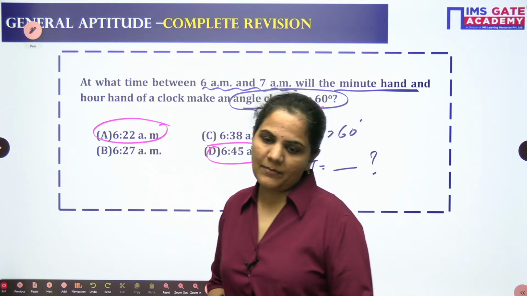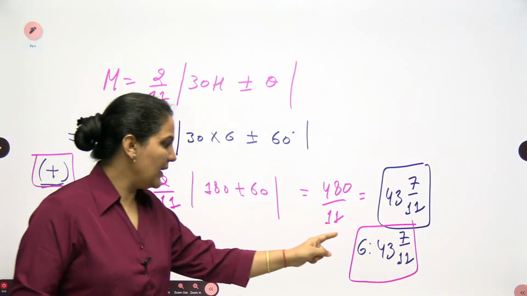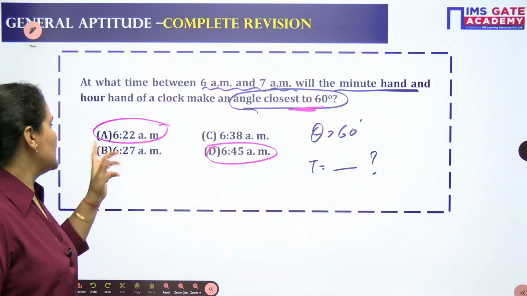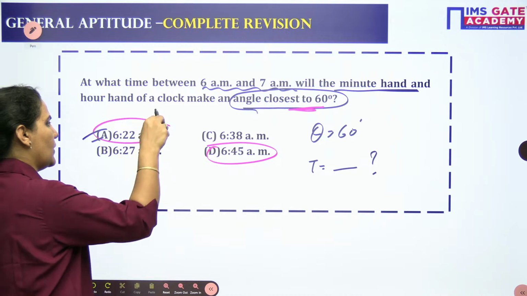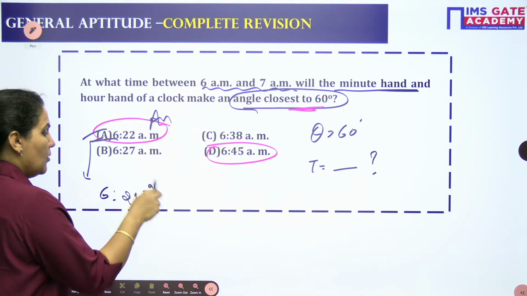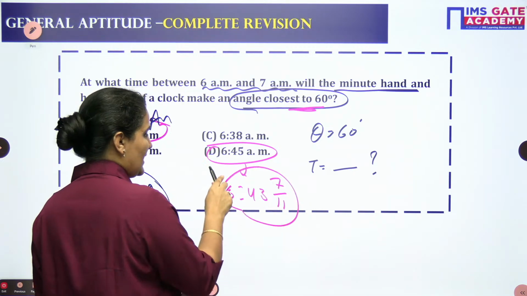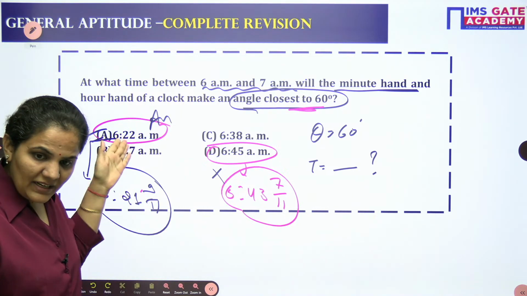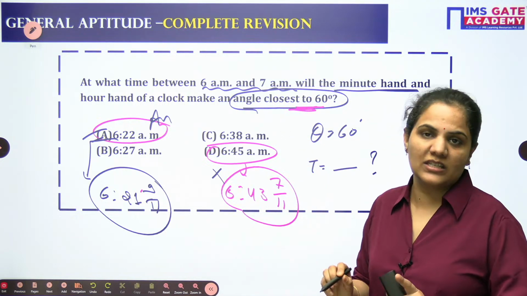Now you guys can tell me which one is the closest among these two. If I compare, is 645 closer to 643, or is 622 closer to 621 9/11? Definitely I will go with 622, because 621 9/11 is closer as compared to 643 7/11. This one has more difference as compared to these two. So this is closer, and my answer should be A. Why am I going for the closer option? Because the question is asking for the closest to 60 degrees.